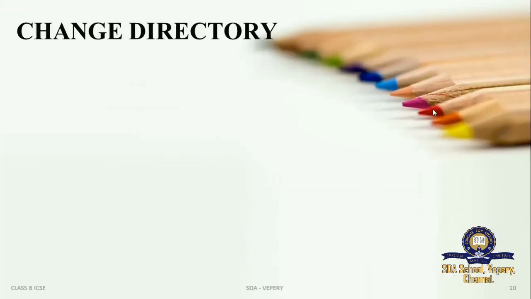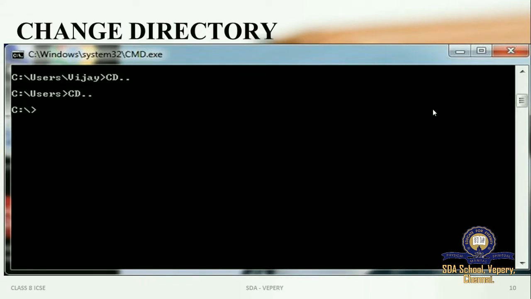I'm going to change the directory now. So first you saw what is saved directory. For that the command name is dir. Now I'm going to change my directory with the help of cd command. So cd command is changing the directories and it is going to display for me whatever the contents is inside this particular drive. By giving cd command, you will change the directory and you will reach the destination directory C:/.